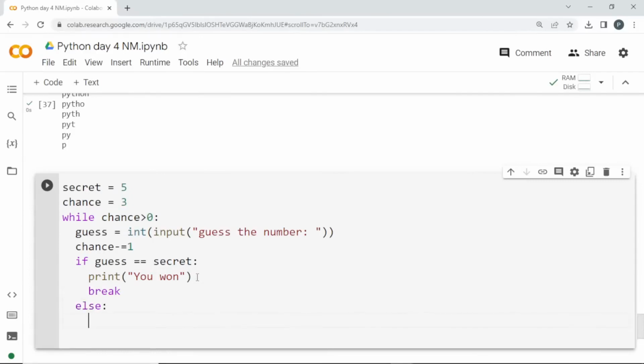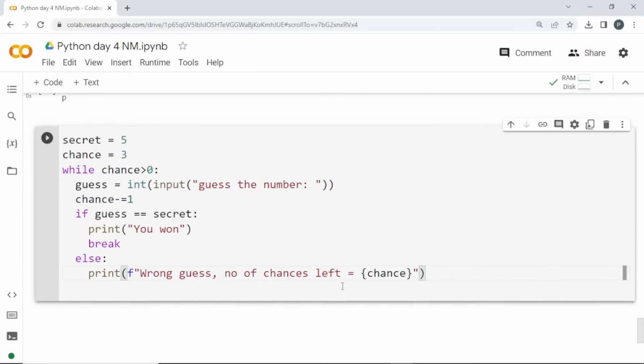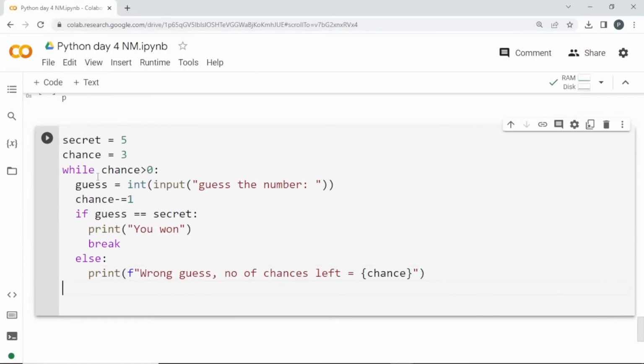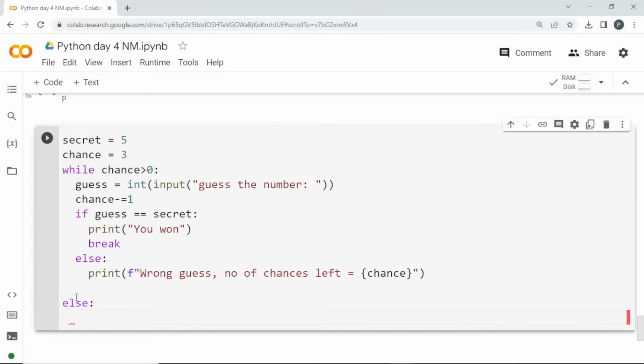Else, I'll print using a formatted statement: "wrong guess, number of chances left is equal to", and using curly braces I'm creating a placeholder. I'll pass the chance here, so the chance, already subtracted by 1, will tell the chances left. Finally, for this while loop, I'm creating an else statement. We've seen this, right? Once the loop reaches its end, it is going to print "game over".